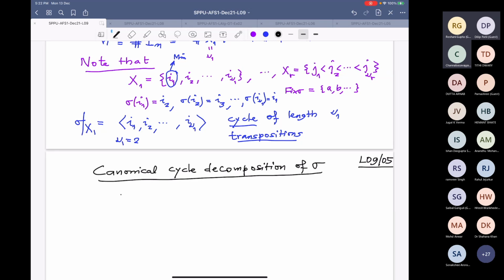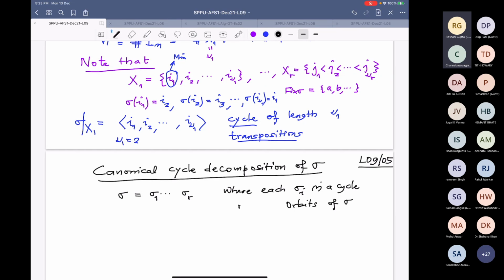It will look like this: sigma equals sigma 1 through sigma r, where each sigma i is a cycle. These will correspond to the non-trivial orbits of sigma.